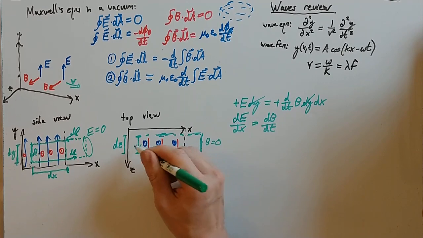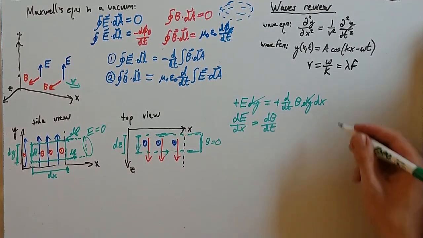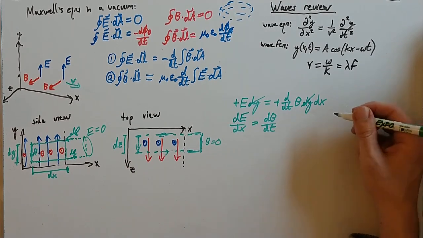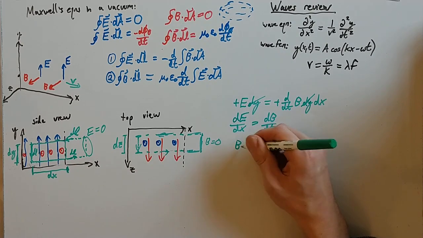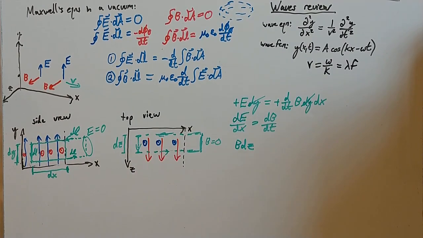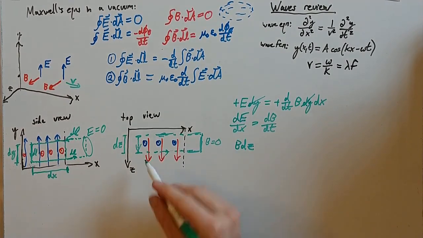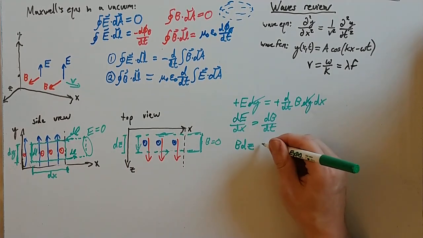That's where my dl's and my B's are in the same direction. So the integral of B dot dl is just B times dz. In this case, I'm walking the same direction, so it's positive. So that's B times this distance dz that I walked.